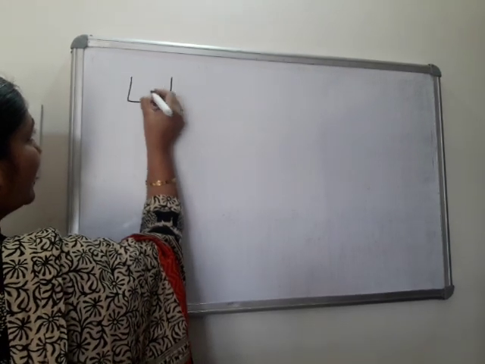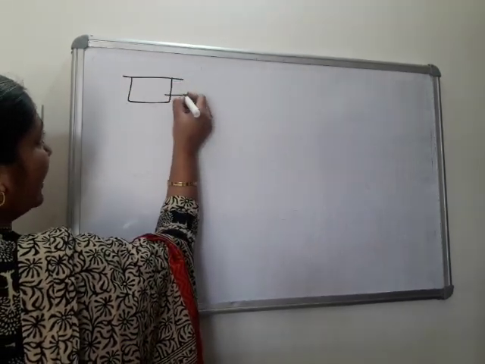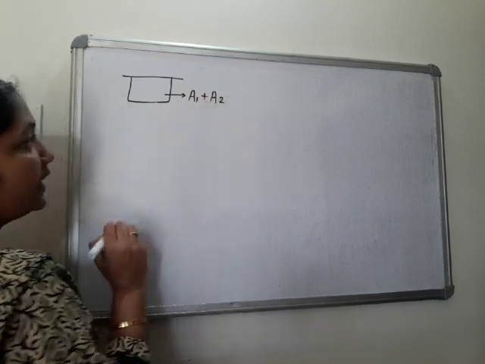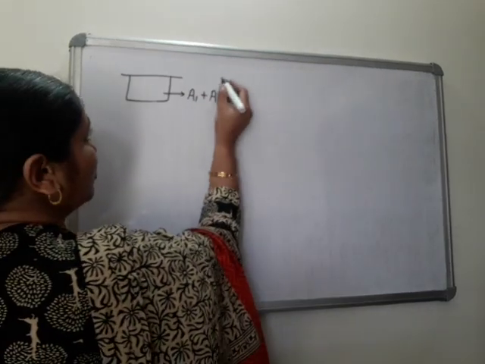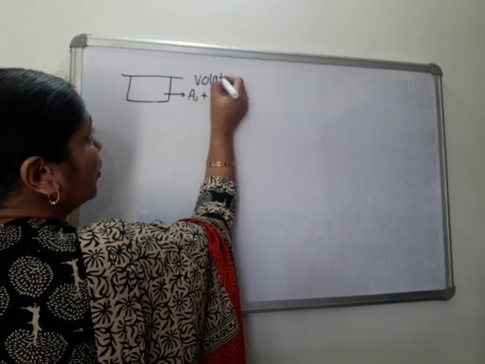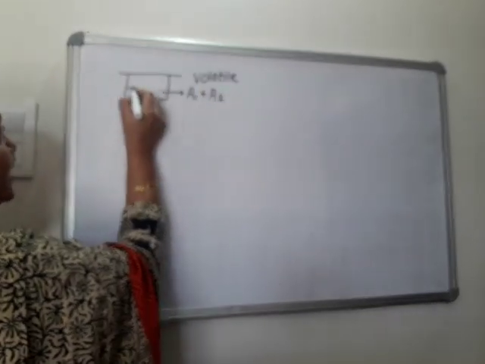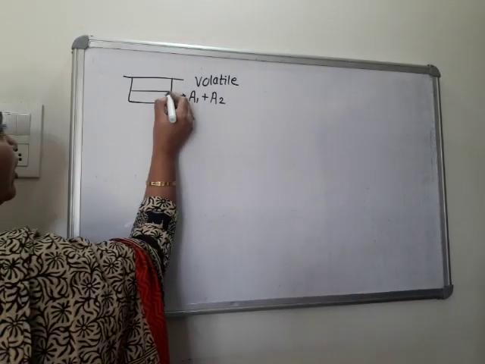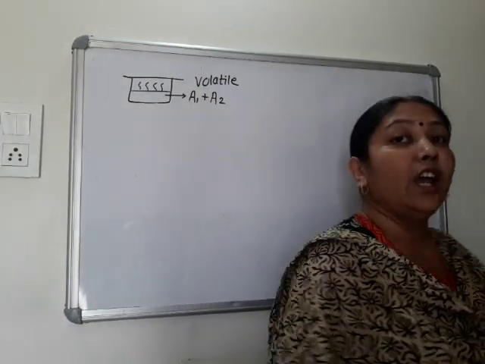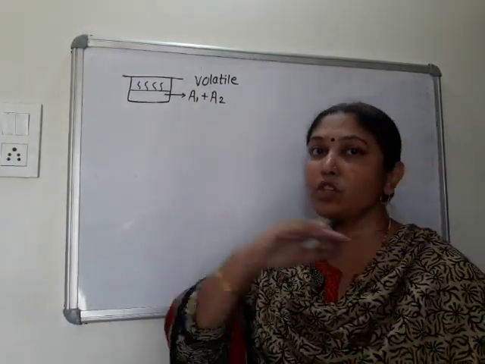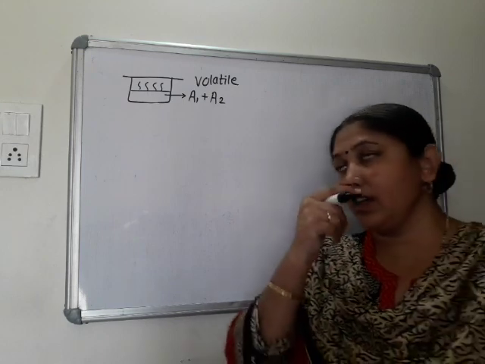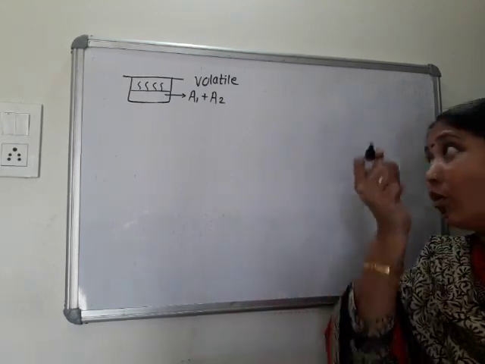Suppose this is one closed container, and it contains two volatile components in it, A1 and A2. Both are volatile in nature. Both are volatile means what? Both evaporate. Vapor cannot escape because the vessel is closed.